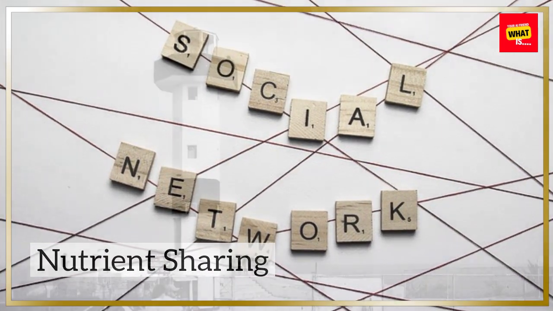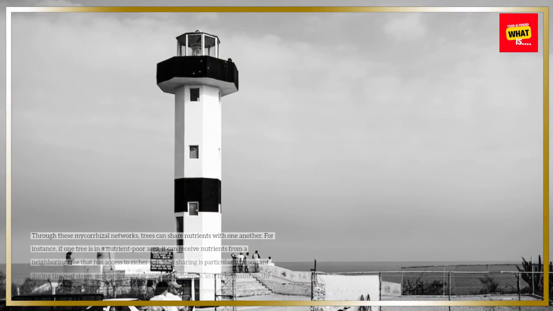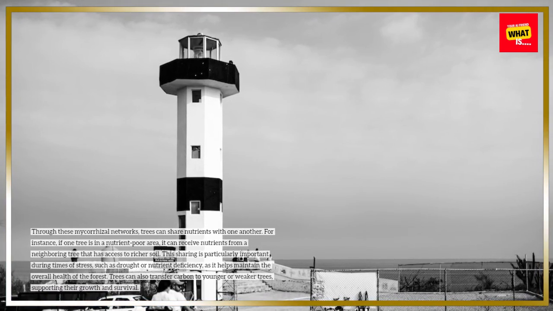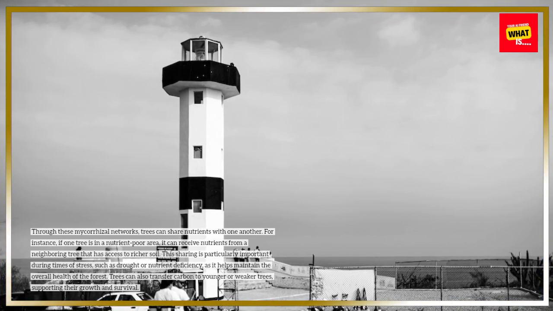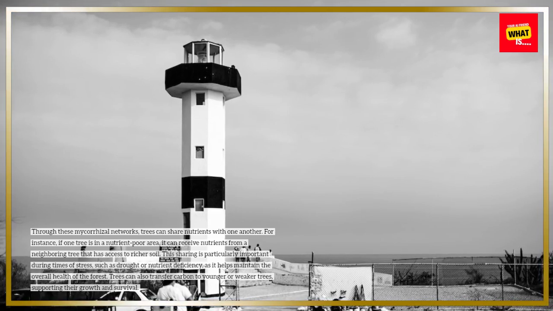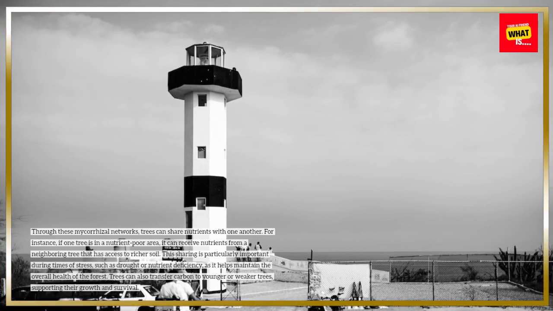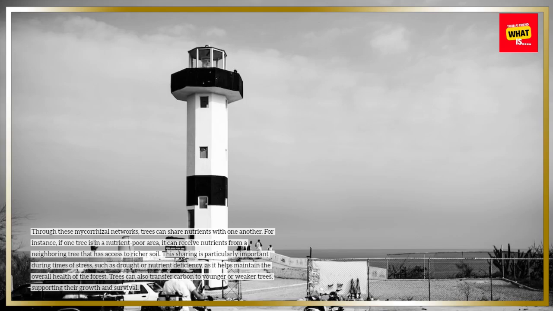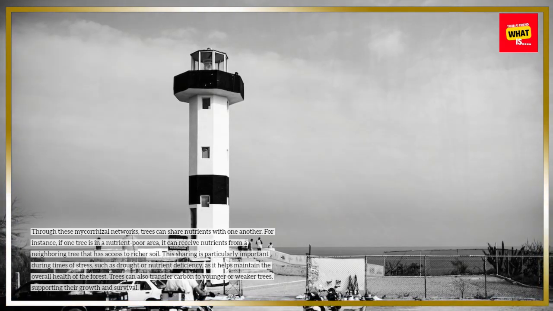Nutrient sharing. Through these mycorrhizal networks, trees can share nutrients with one another. For instance, if one tree is in a nutrient-poor area, it can receive nutrients from a neighboring tree that has access to richer soil. This sharing is particularly important during times of stress, such as drought or nutrient deficiency, as it helps maintain the overall health of the forest. Trees can also transfer carbon to younger or weaker trees, supporting their growth and survival.